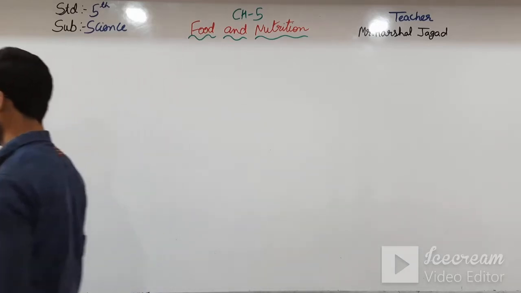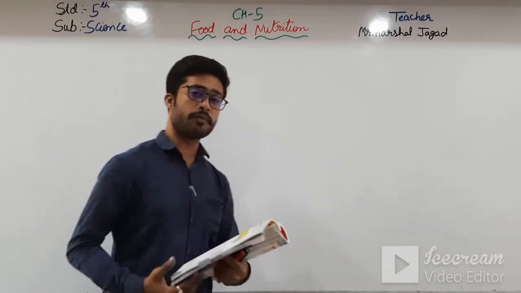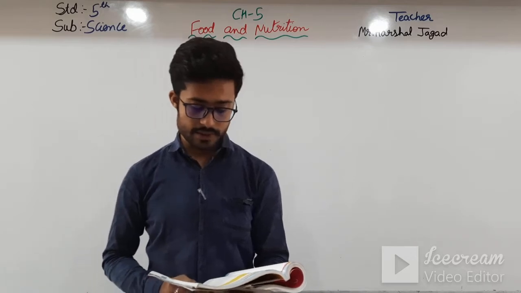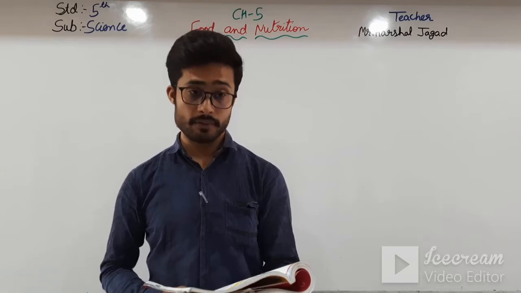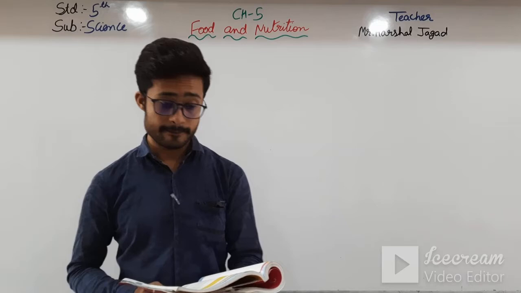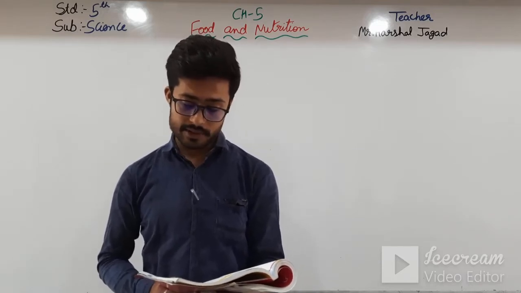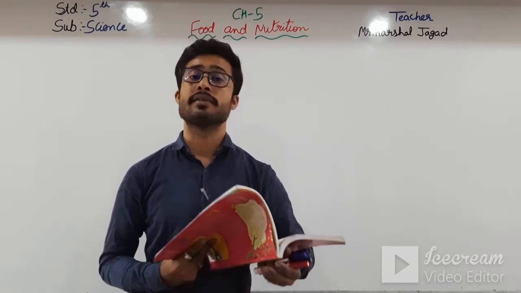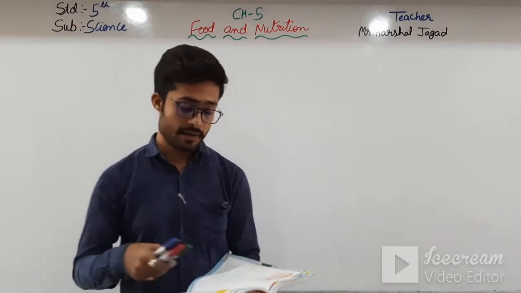Let us see all the topics one by one. This is a very easy chapter, students, so we will move faster. We all need food to give us energy, to help us grow and to repair damaged cells. There are different kinds of food we take, and they have different essential substances that our body needs. These substances are called nutrients, and food that contains nutrients is called nutritious food. Okay students, the food which is rich in nutrition is known as nutritious food.